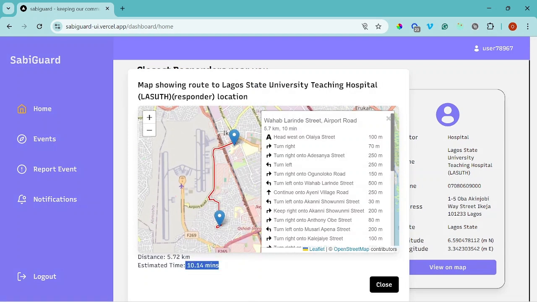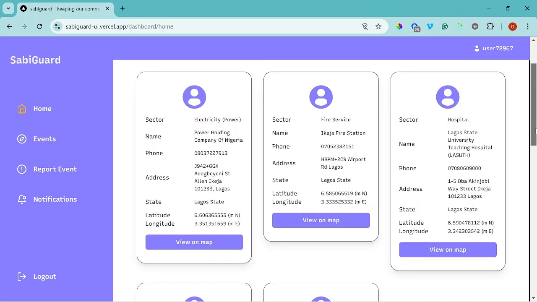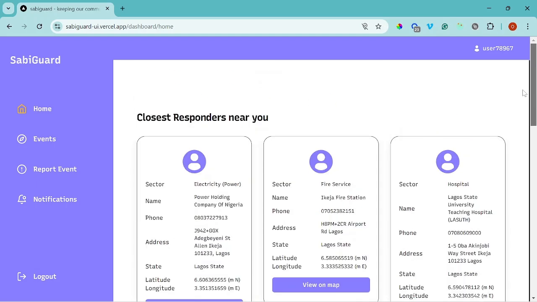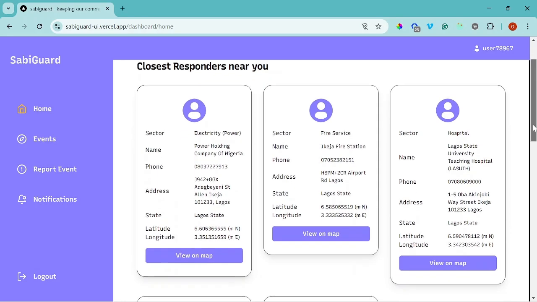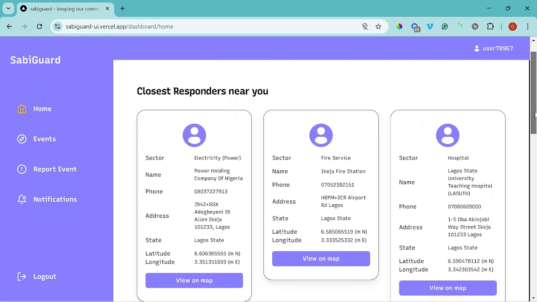I'm using Ikeja as a case study for this, because this is location based. As you can see, I disabled my location just to try this out for us. This is a test, a demo version, and you can also play around with it, and your feedback will be highly appreciated. This is for ordinary users who want to make use of this particular service.